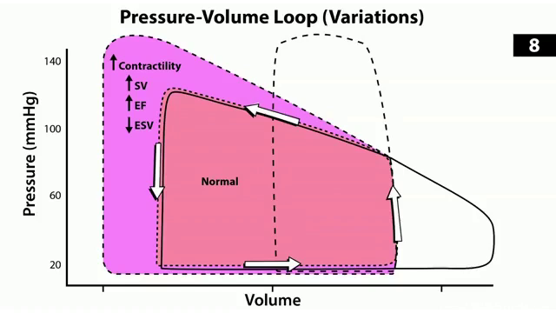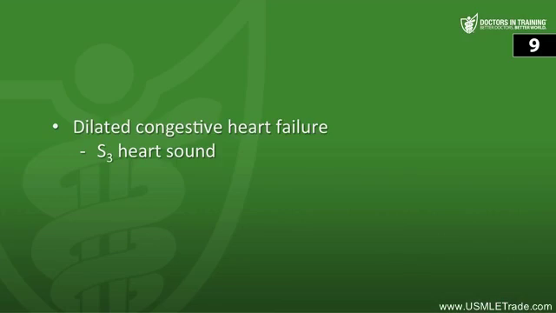Next, what impact does an increase in contractility have on stroke volume, assuming preload and afterload remain constant? So this will increase the stroke volume. Remember, it's shifting that curve to the left, like the letter C going to the left on that pressure volume loop. Next, what heart sound is associated with dilated congestive heart failure? So dilated ventricles, that's going to make you think of an S3 heart sound.